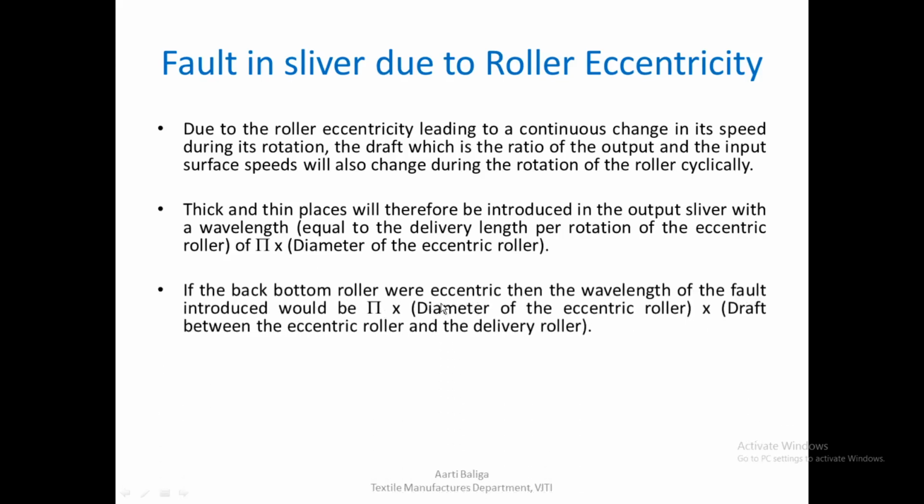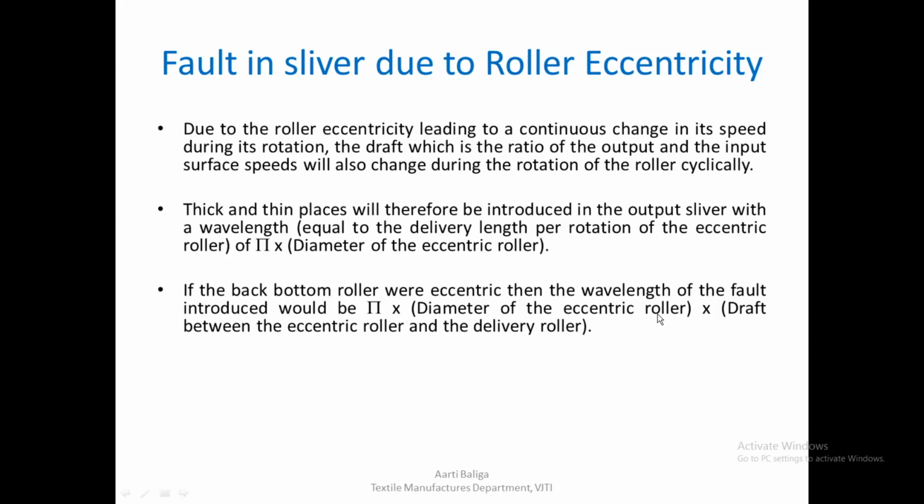If the back bottom roller were eccentric, suppose we imagine that in a pair of rollers, the back bottom roller is eccentric. So what would be the wavelength of the fault in the output sliver? That means after drafting in that particular zone. Suppose it is a back bottom roller and we are talking about, say, the break draft zone, then when the material comes to the main draft zone, what will be the wavelength of this particular sliver which is being processed? So first of all, whatever periodic variation or irregularity is introduced would be equal to pi into diameter of the eccentric roller.